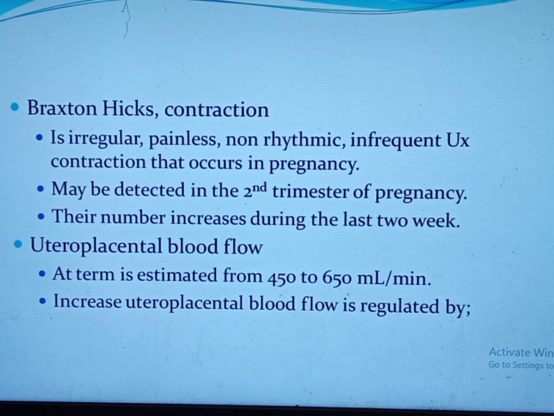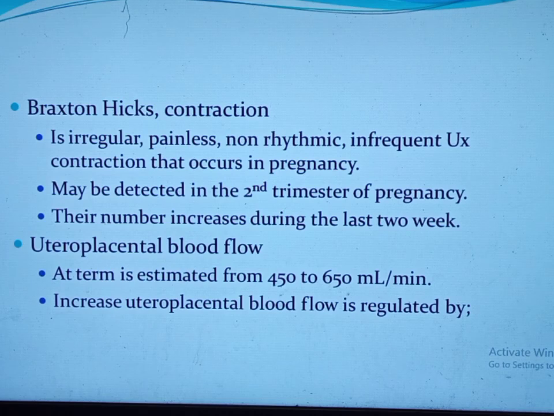The uteroplacental blood flow increases significantly during pregnancy. This increment is regulated by the endovascular trophoblastic invasion. This means that early in pregnancy, in the uteroplacental vessels, mainly the spiral arterioles, the smooth muscle in the wall is replaced by trophoblastic tissue.